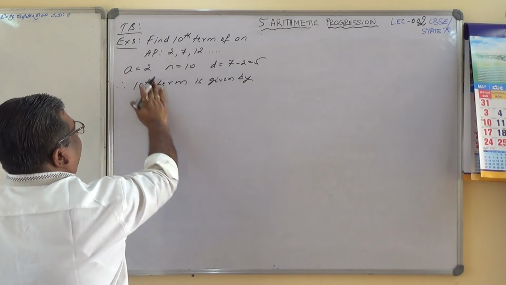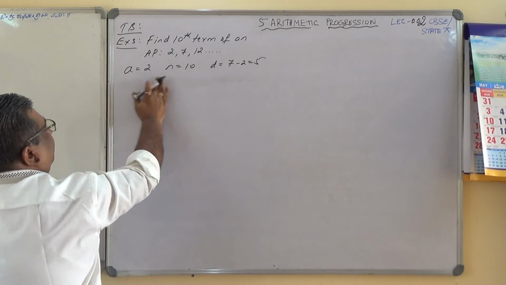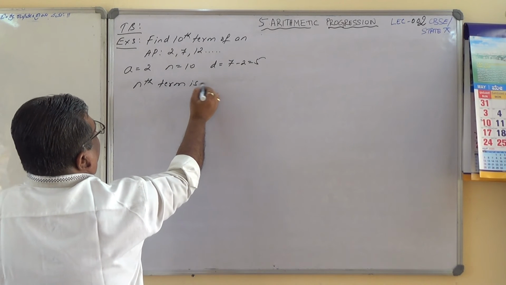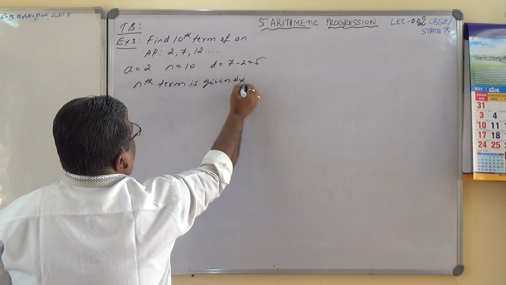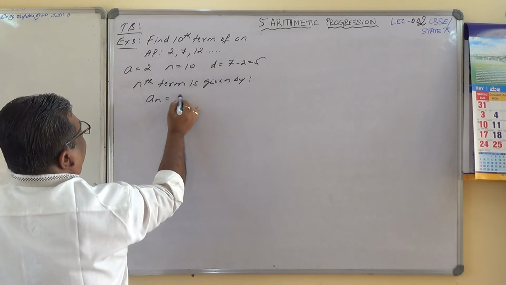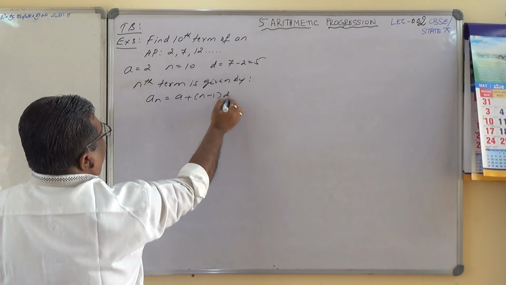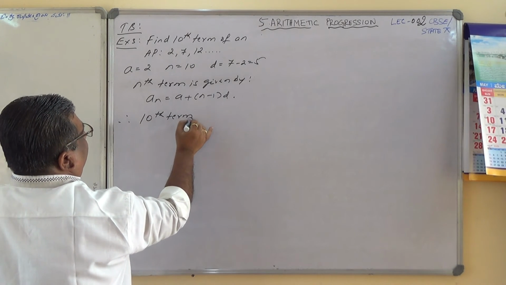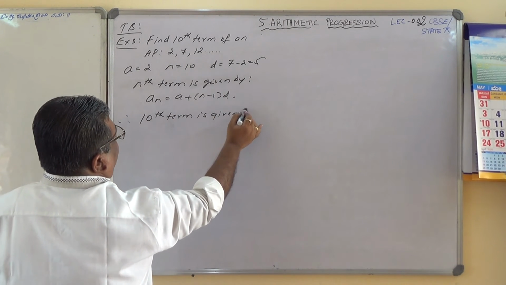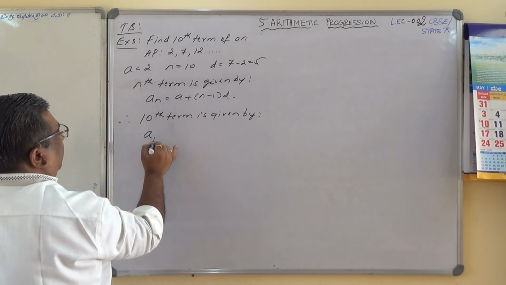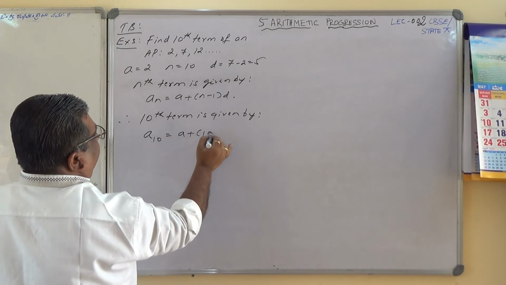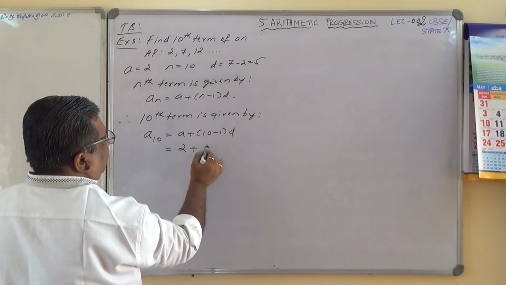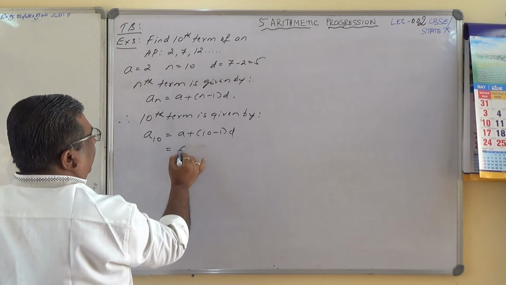So in the beginning I'll write like this for your understanding: a_n equals a plus (n minus 1) times d. Therefore the 10th term is a_10 equals a plus (10 minus 1) times d, or a plus 9d.